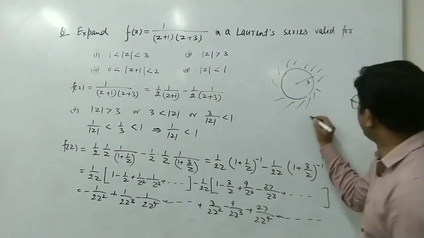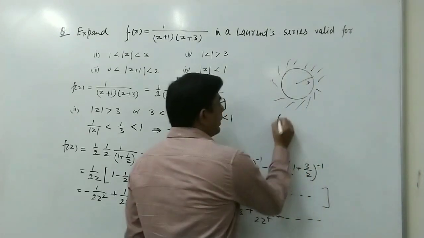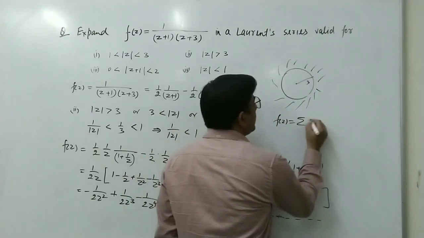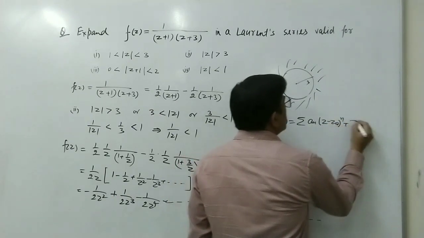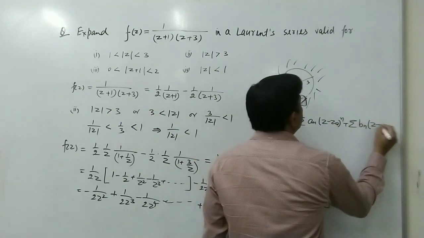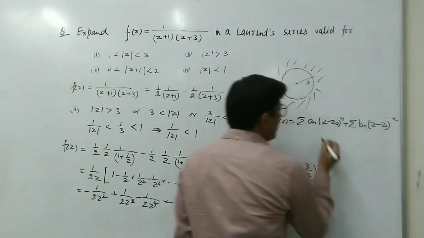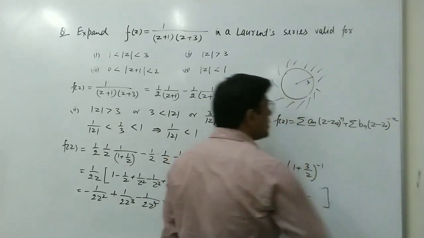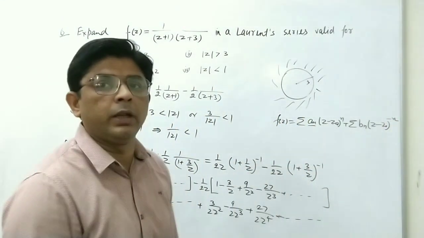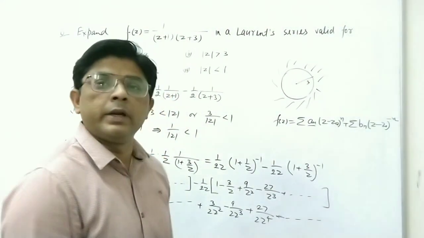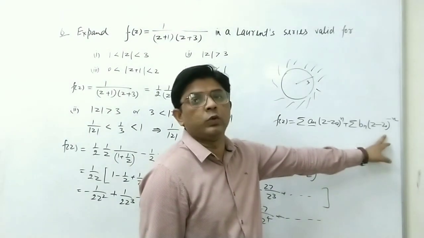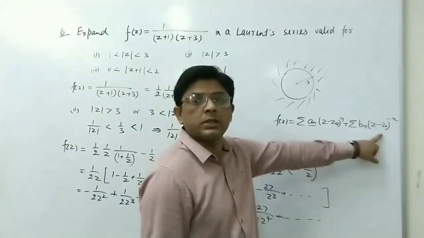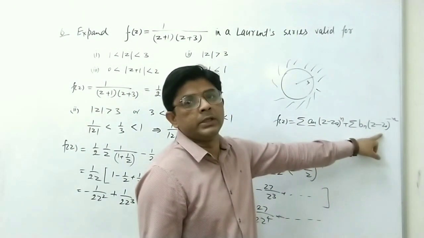Because we have the Laurent series as f(z) is summation a_n (z minus z naught) to the power n plus summation b_n (z minus z naught) to the power minus n. So the coefficient of positive power terms may be zero in a Laurent series, but the negative power terms have to come, because without them it cannot be a Laurent series.